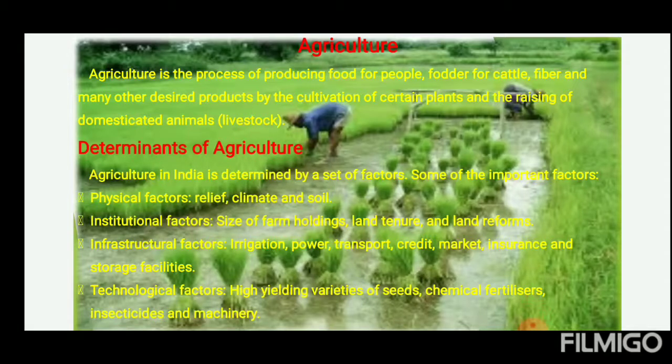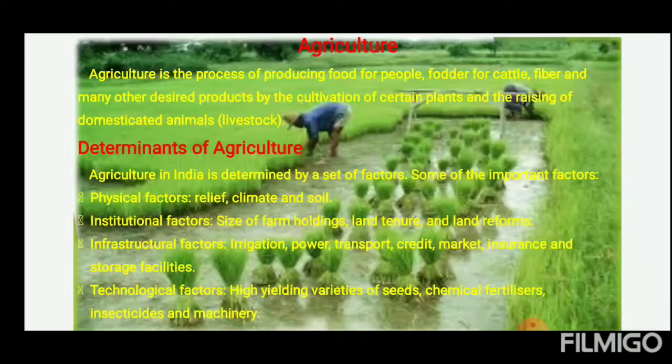Third one, infrastructural factors: irrigation, power, transport, credit, market, insurance and storage facilities. Fourth one, technological factors: high yielding variety of seeds, chemical fertilizer, insecticides and machineries.